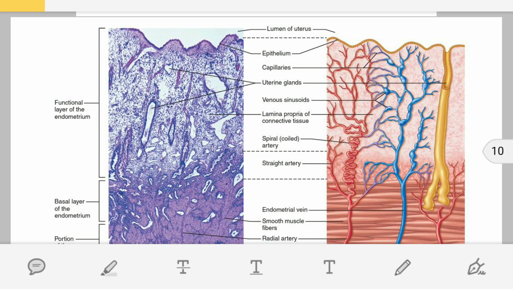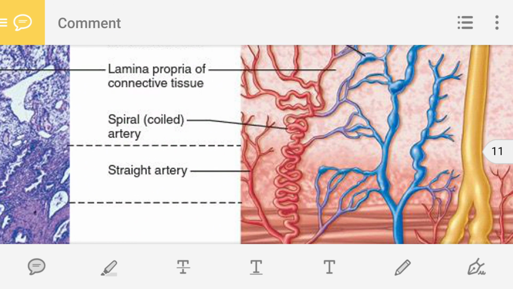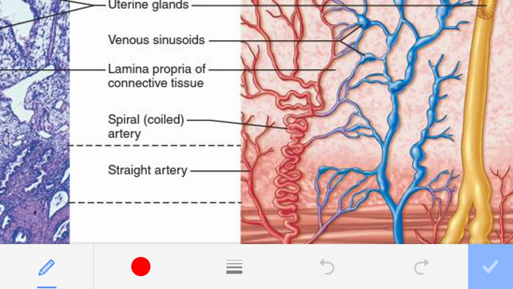I am zooming in so that you can see clearly. This is the spiral artery, and it is constricting due to the prostaglandin.